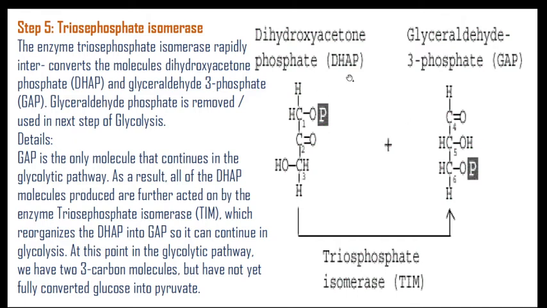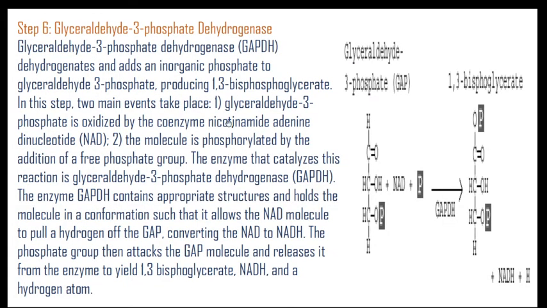So this DHAP again gets reorganized into a GAP due to the interconversion by the triose phosphate isomerase. At this point in the glycolytic pathway, we have two products which are 3 carbon molecules but have not yet fully converted glucose into pyruvate, and for that purpose we come towards step number 6.